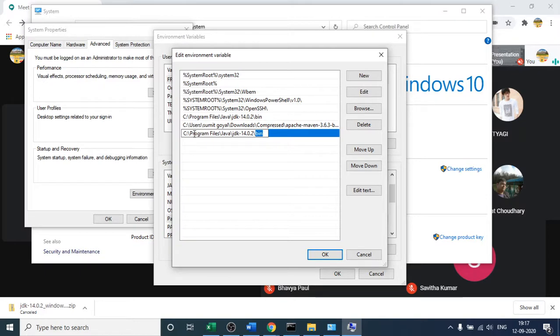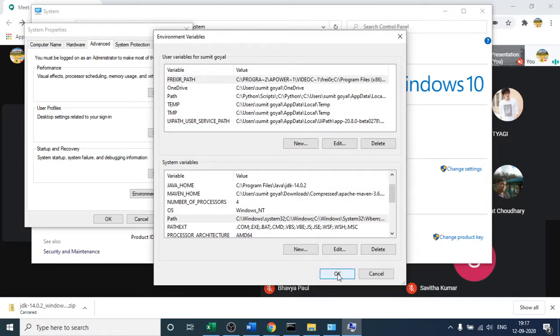As of now I will not paste this path again, because you can see on the third last I already have it in my system, right, this path. So I will simply remove it and not do anything. But if you do not have Java, then you have to follow these two steps. Then you can press OK. So I will press OK here.